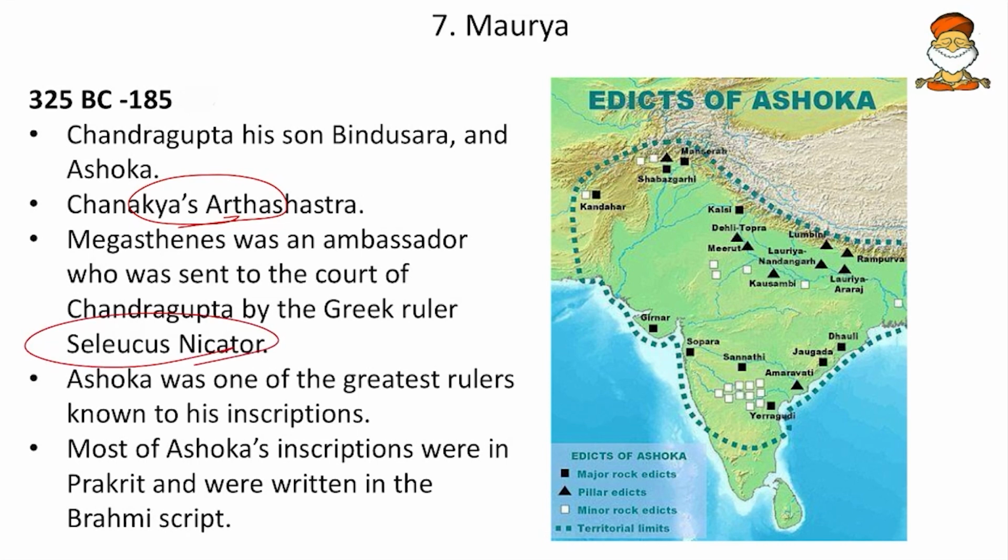Ashoka was one of the greatest rulers, known for his Dhamma and also for his inscriptions and pillars. Most of Ashoka's inscriptions were in Prakrit and were written in the Brahmi script. So remember the language and the script in which it was written.